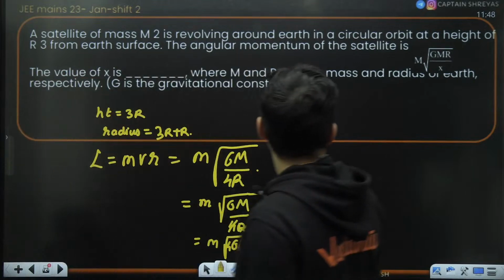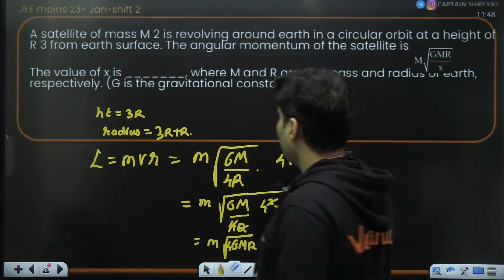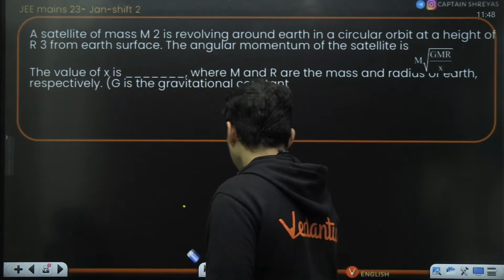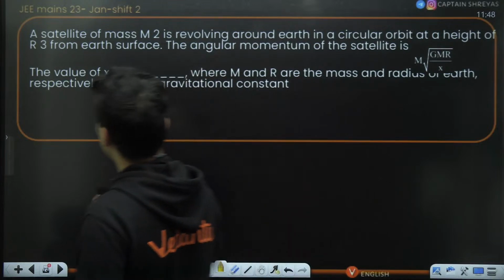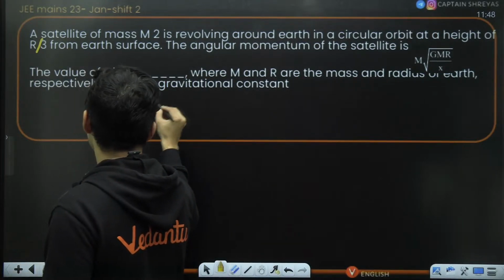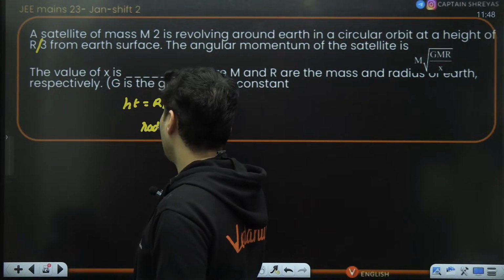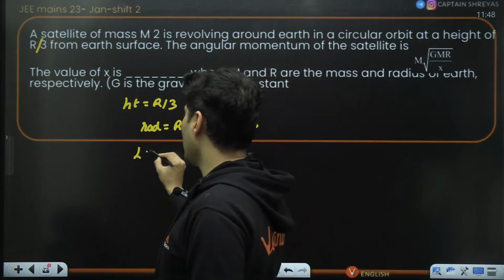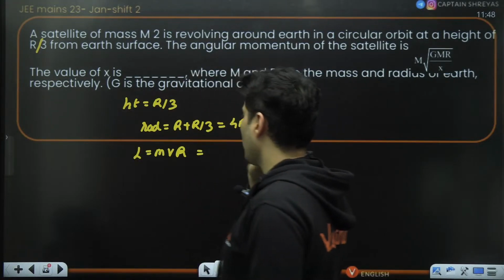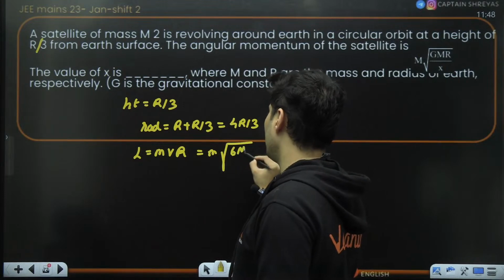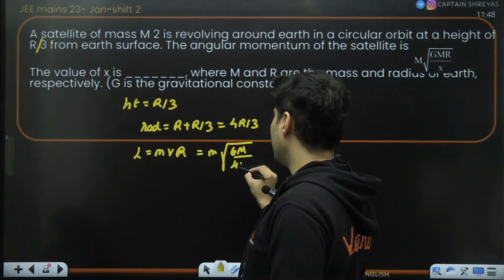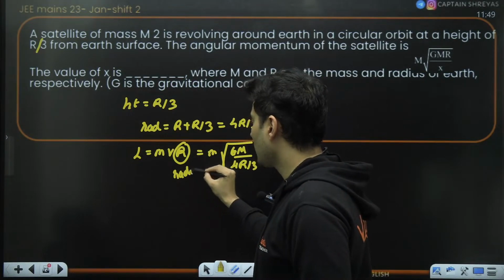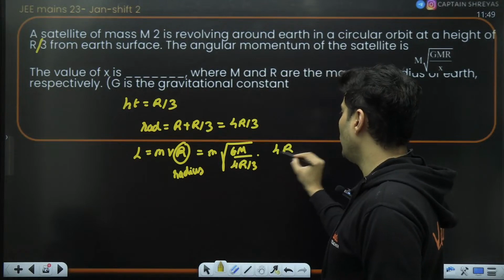Unless something else, somebody is saying, sir, it was in the denominator. If it was in the denominator, then the whole thing will have to be done again. If the height is r by 3, then the radius will be r plus r by 3, which is 4r by 3. So angular momentum, which is mvr, will be mass into velocity, which is root of GM divided by radius, which is 4r by 3, into that radius. This is the radius actually.